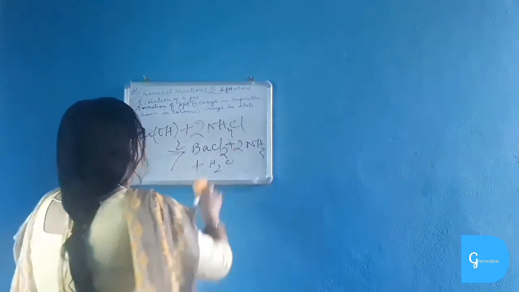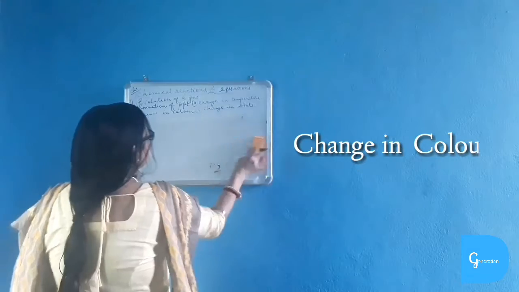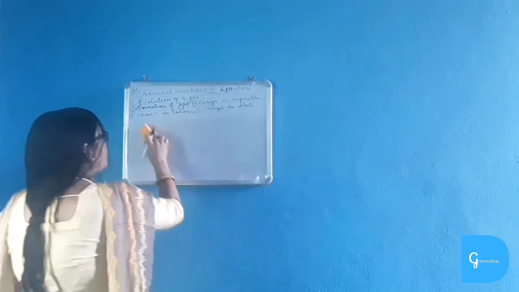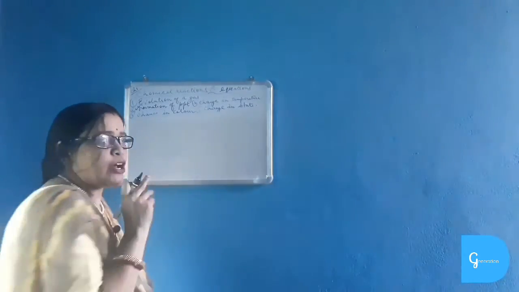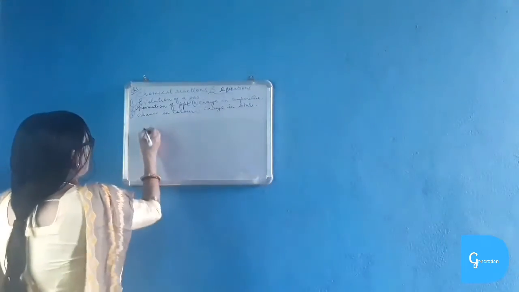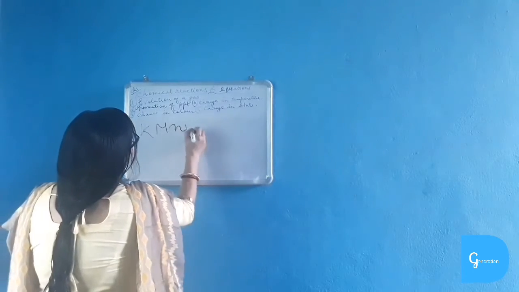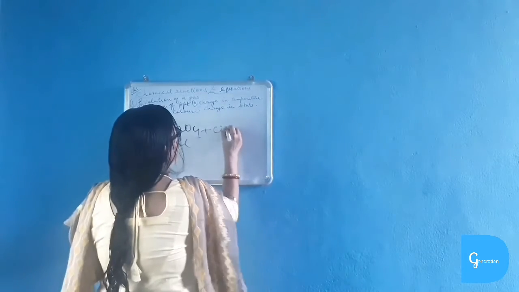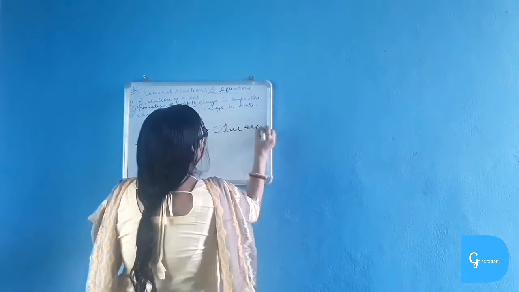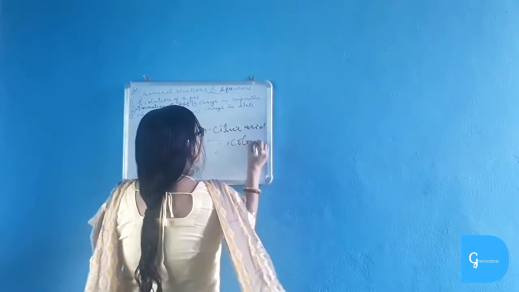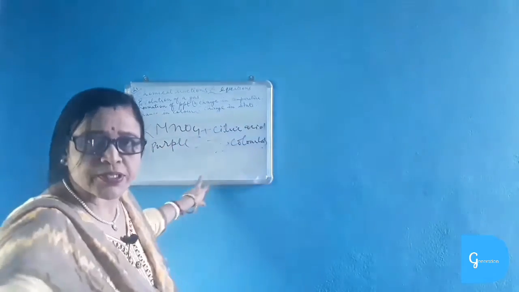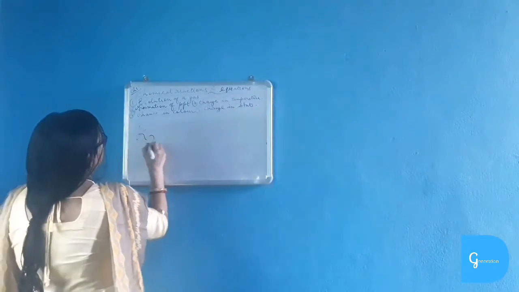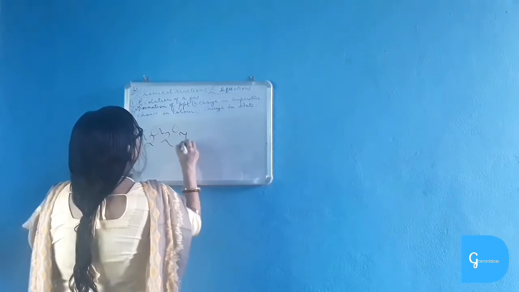Okay, so this is an example of an endothermic reaction. Now change in color. Change in color is also another property of a chemical reaction. In many reactions, change in color takes place. Now simply two examples are stated here. When potassium permanganate, which is purple in color, reacts with citric acid, it becomes colorless and thus change in color takes place. Another example, when we take potassium dichromate, and it is acidified.